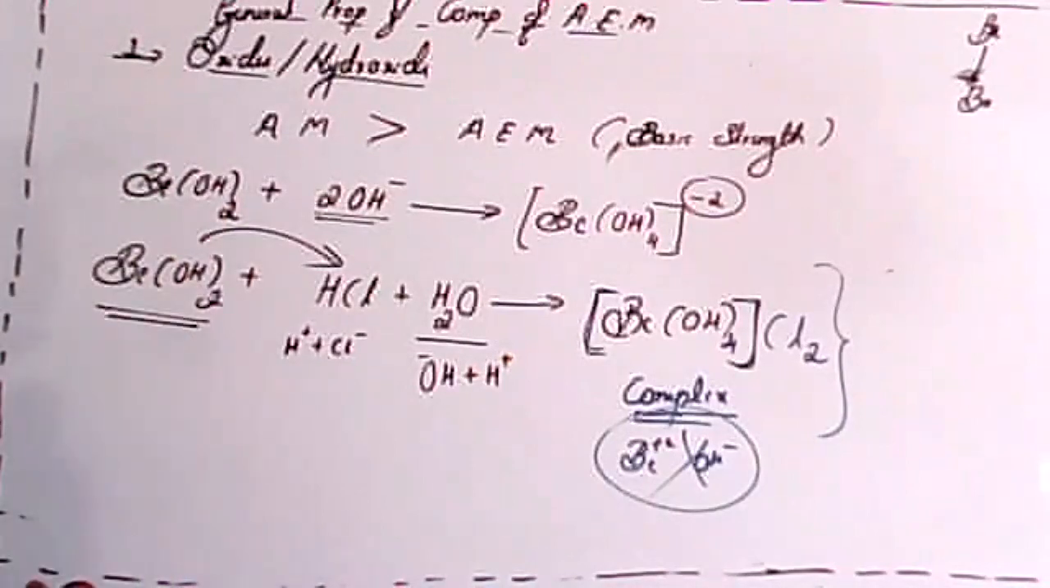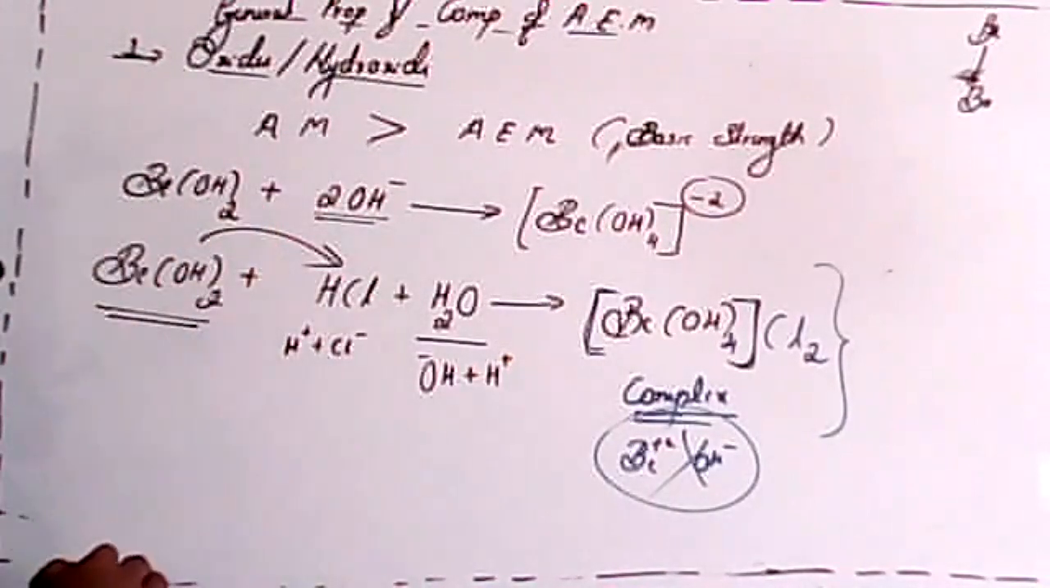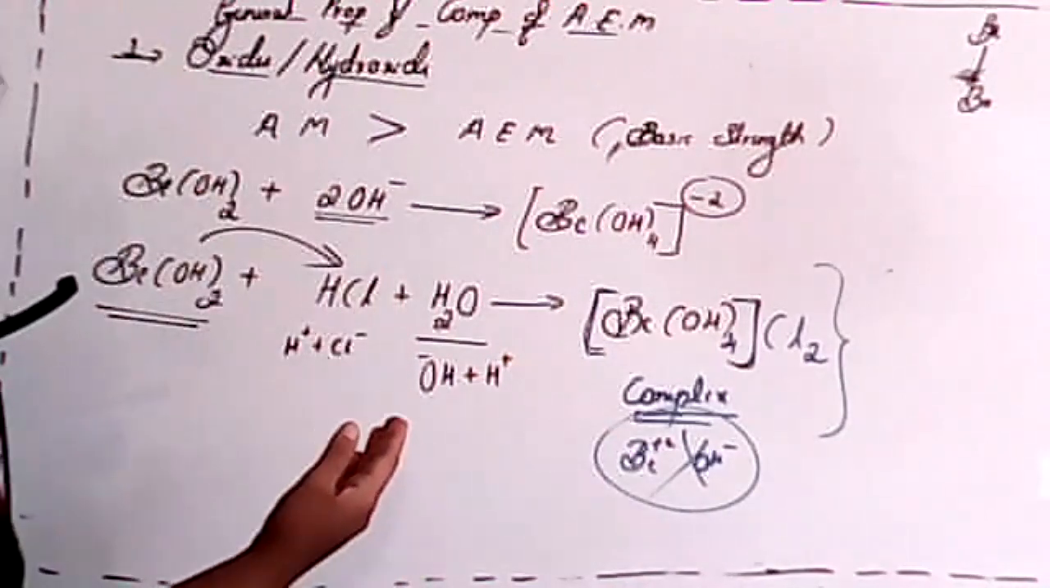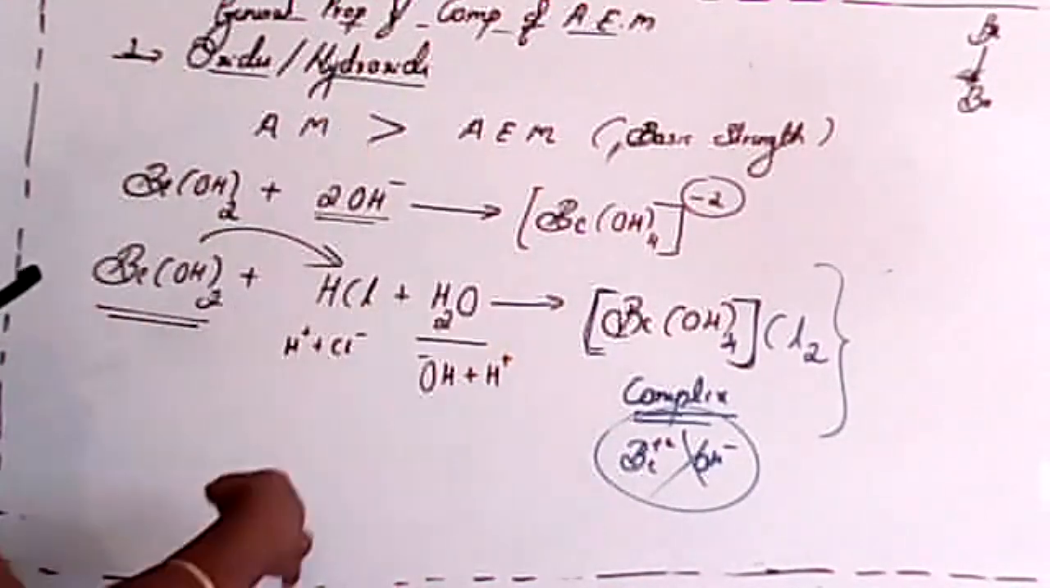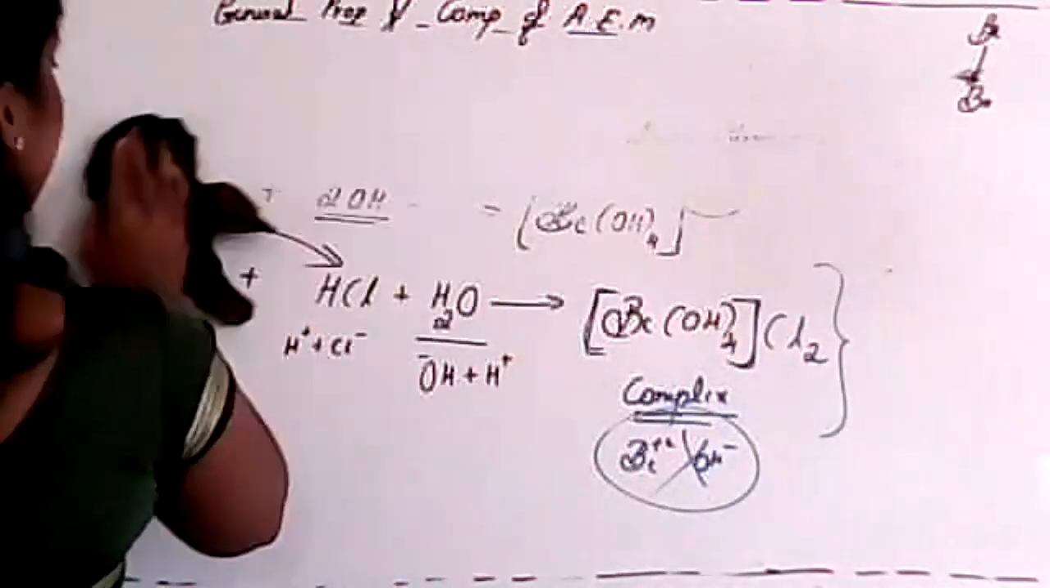See, beryllium hydroxide. If the question is asked, explain the amphoteric nature of beryllium hydroxide, in that case you have to use this explanation. Is it clear? So beryllium hydroxide can act with both acid and base, so that it gives a berylate ion. Is it clear?